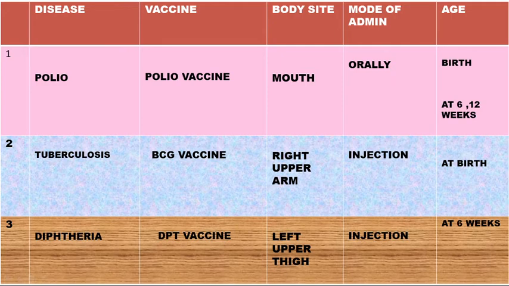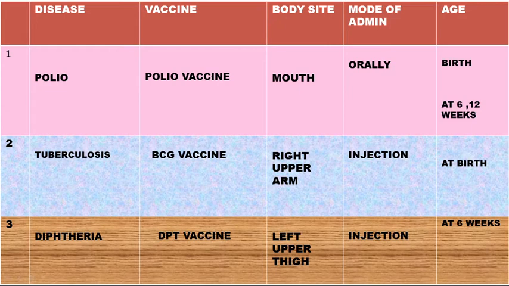When children are born, they are born without any immunity against these two diseases. Children are born without any immunity against polio, and without any immunity to fight against tuberculosis. So we inject and we give this polio vaccine orally to help these children's immunity fight against these diseases.